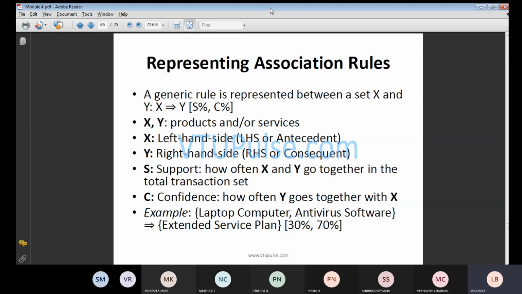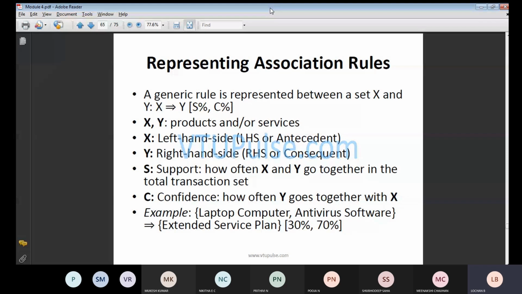C is your confidence. Confidence is how Y depends on the X variable, or whether X depends on the Y variable; we will check that in this case. For example, if you take laptop computer and antivirus, it is equal to service plan. You may get 30% or you may get 70%. These are the possible combinations that form.